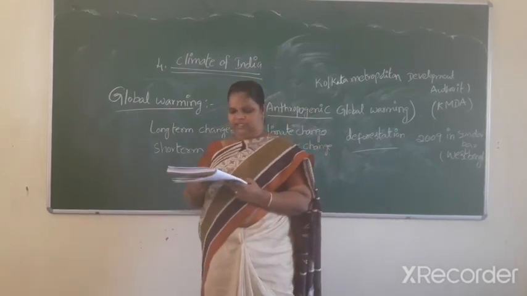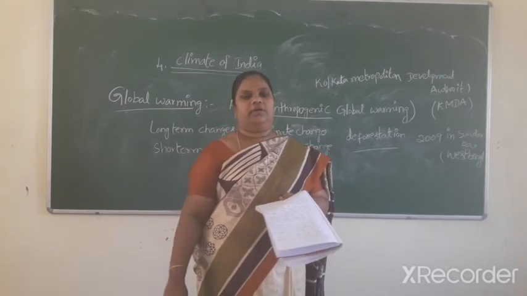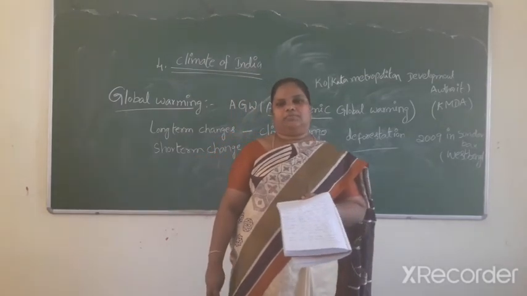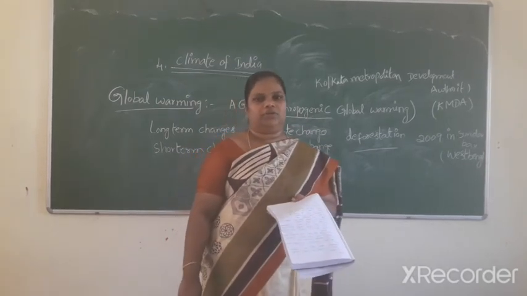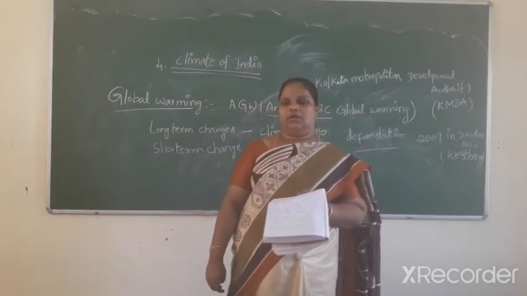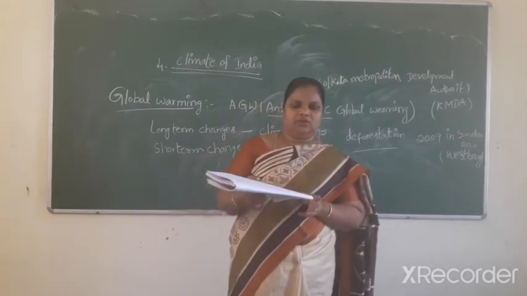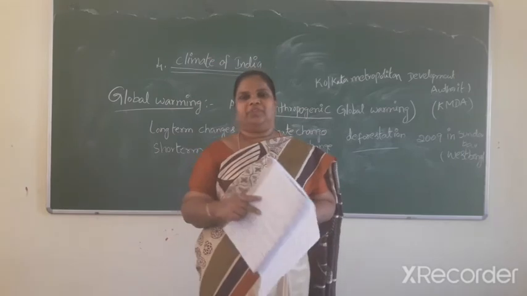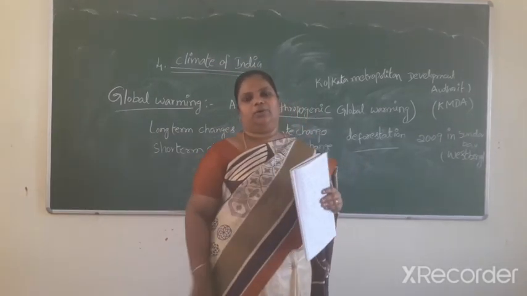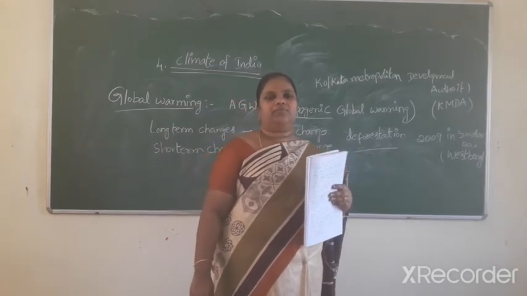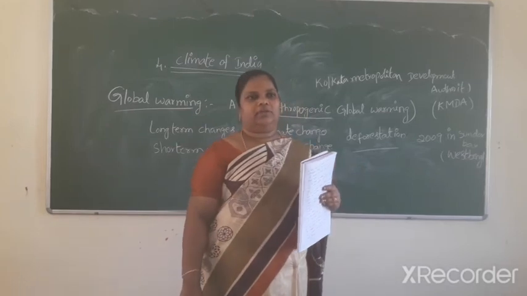And summer season, in April the maximum temperature is 27 degrees, and next in May it is 41 to 42 degrees centigrade, and next the maximum temperature is 20 degrees centigrade. In the northern plains, the dry and hot winds are called Lu. And next, at the end of the summer season, the pre-monsoons enter the Deccan Plateau.